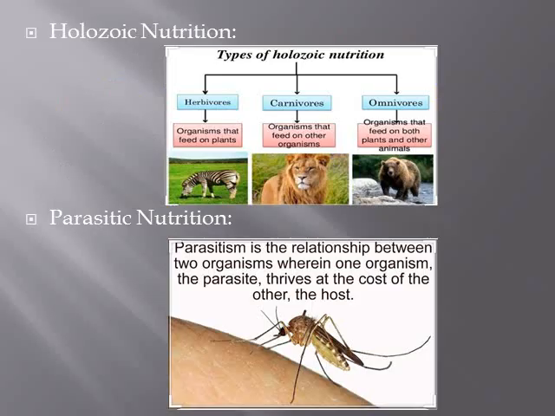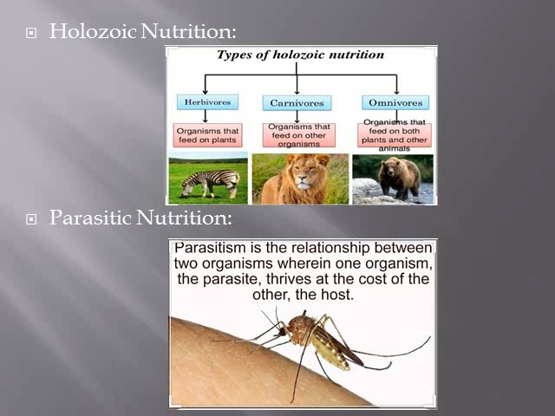The next one is holozoic nutrition. This type of nutrition is seen in humans and is commonly found in animals. In this type of nutrition, organisms take their food in the form of solid or liquid, as a whole. This food goes through a certain series of chemical reactions inside the body of the animal, and from these chemical reactions the energy is released, which is used for the different activities of animals or humans.